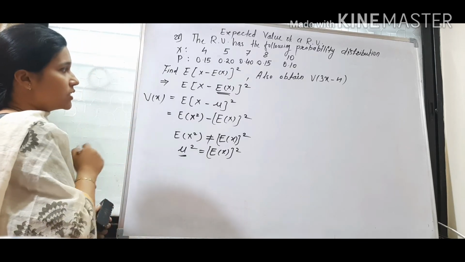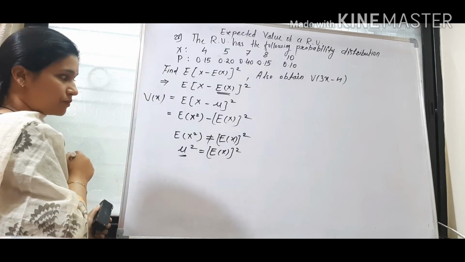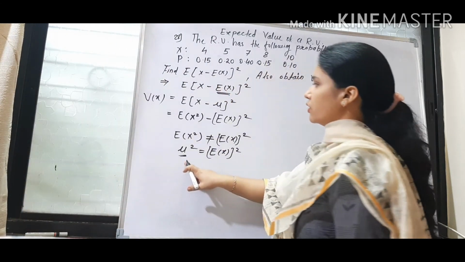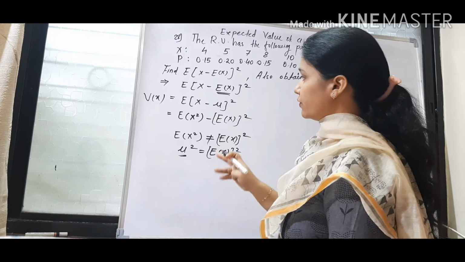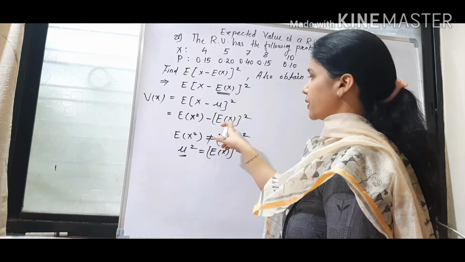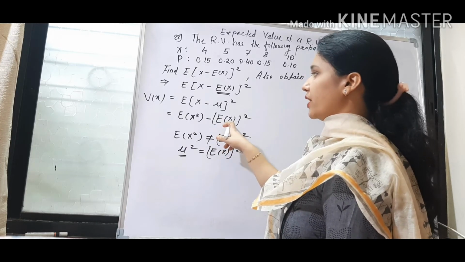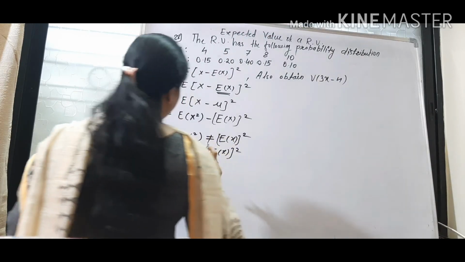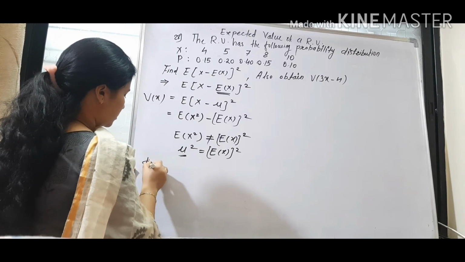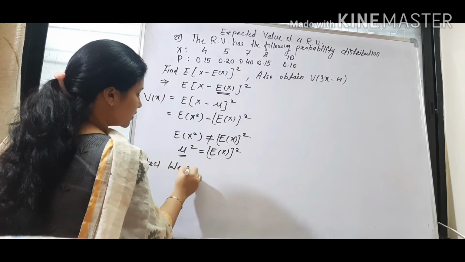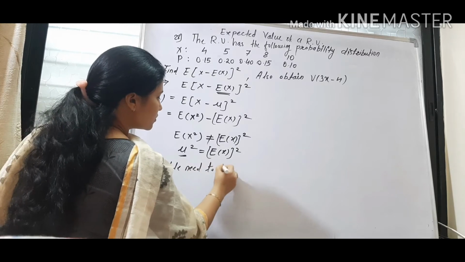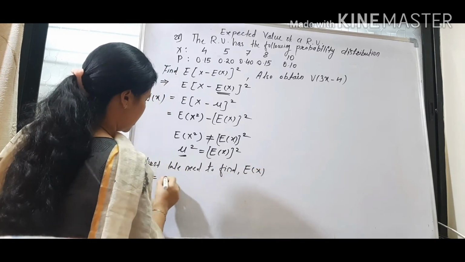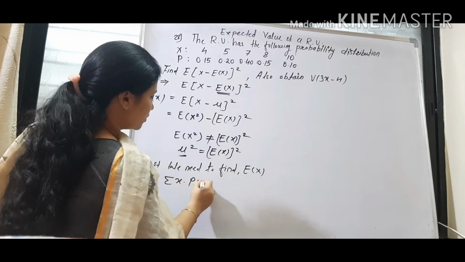So first question is asking us variance of x. Okay, we'll solve this question. Now, for variance of x, what we need? We need expectation of x, because after finding expectation of x, we put here its square, and one more thing, expectation of x square. Okay. So first we need to find expectation of x, that is equal to summation of x into p of x.